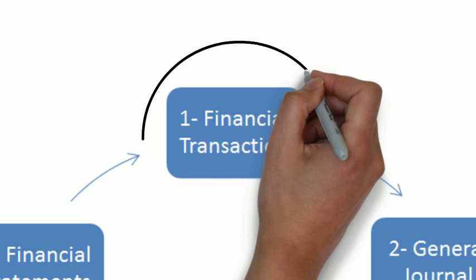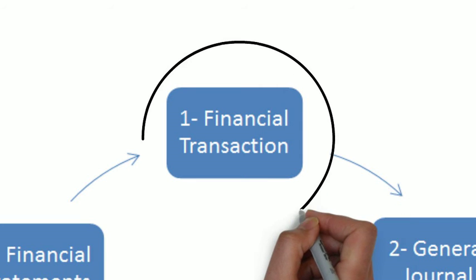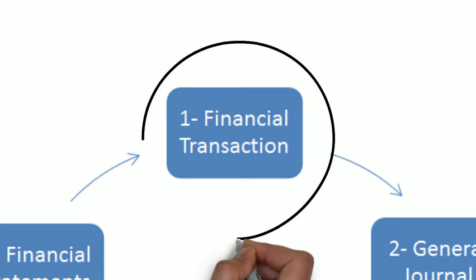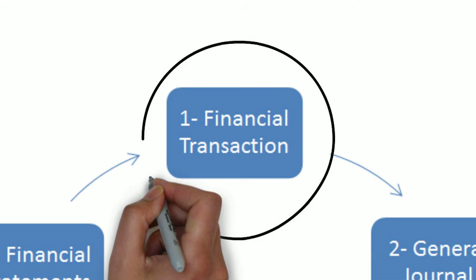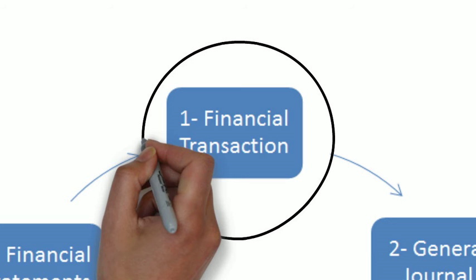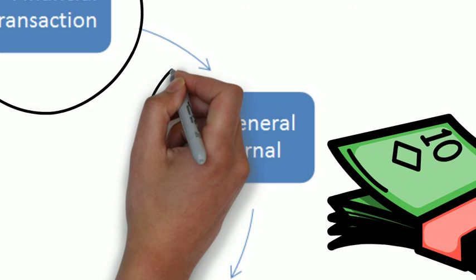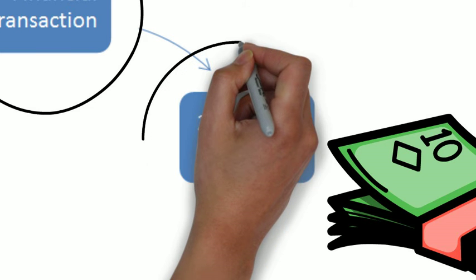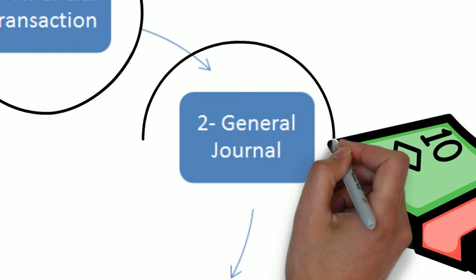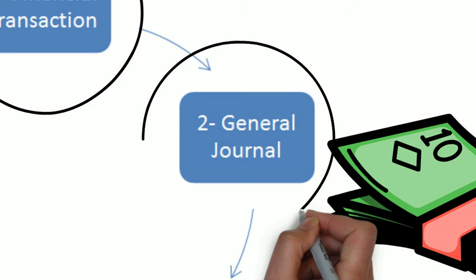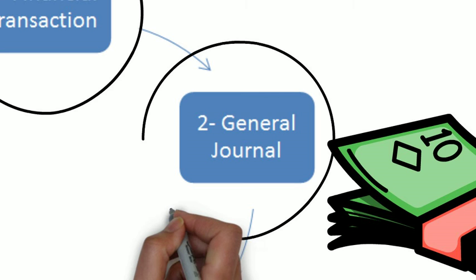In this process, the first stage will be business transactions. Business transactions means nothing but daily transactions. So those transactions we have to take, we have to observe, we have to consider. Once we know that transactions are taking place and so many transactions are there, then we have to take them to the next level, that is recording of entry. We need to record the transactions into entries. Entries means journal entries.